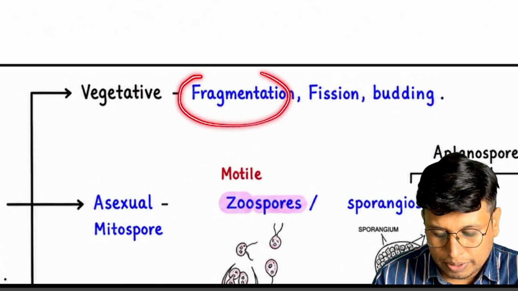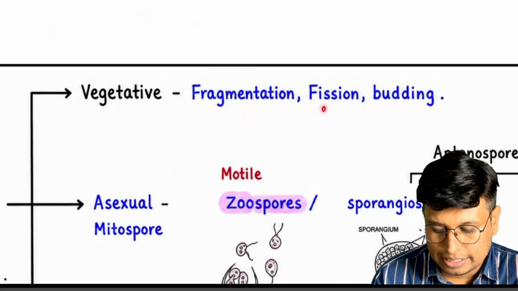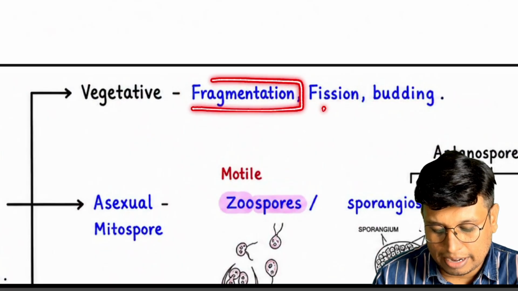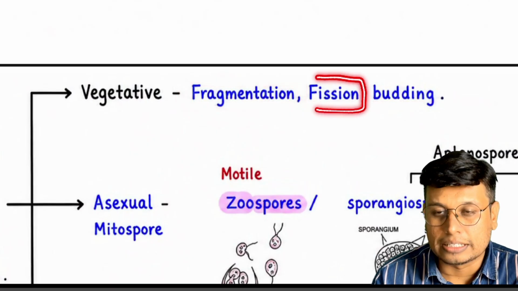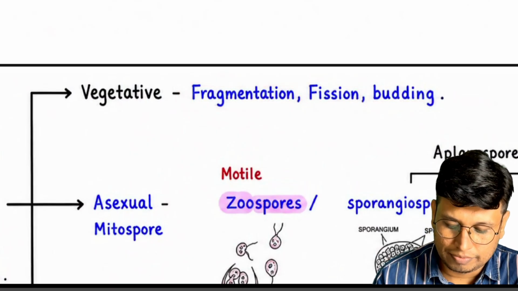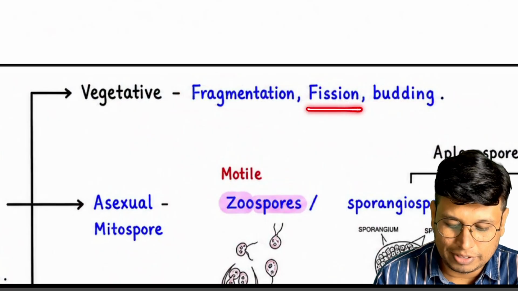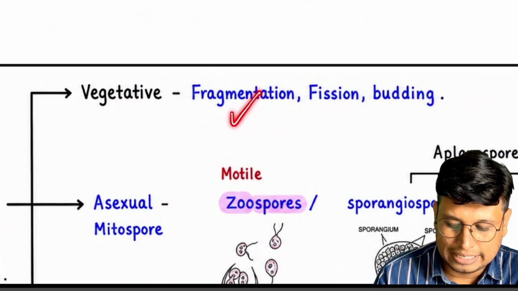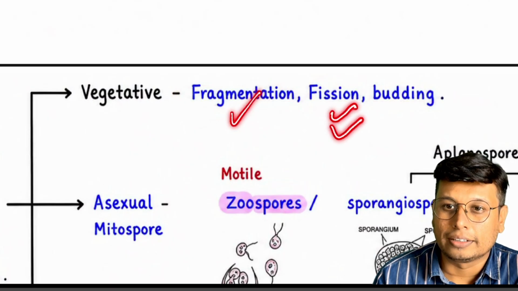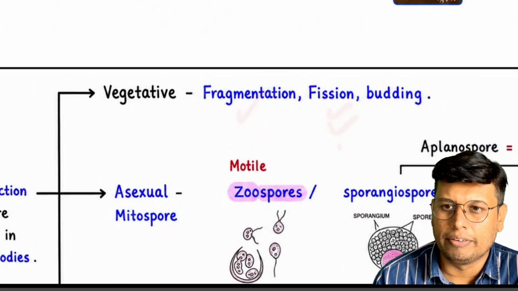So what is the difference between fragmentation and fission? Fragmentation is an accident, external, and fission is just a division. Fission is the division, done with consent. If you are breaking it with consent, it is called fission. Without consent, it is called fragmentation. So accidental versus non-accidental, planned. This will work everywhere, don't worry.